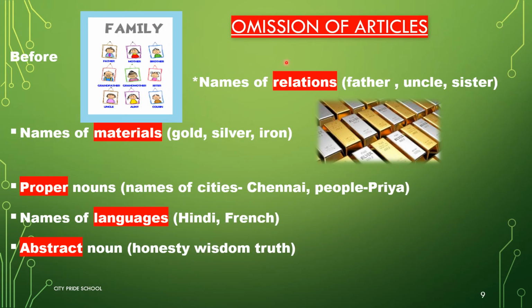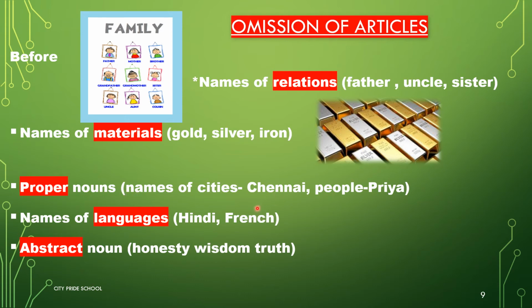There are some nouns which do not take any articles. So, these are the nouns where articles should be omitted. The first one is names of relations. So, we should not use a before father, uncle, sister, brother, aunt, etc. Then articles should be avoided before names of material nouns like gold, silver, iron. Then proper nouns also do not take any article.